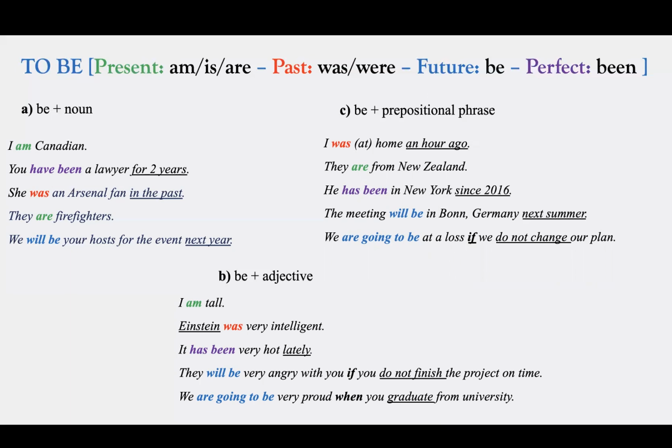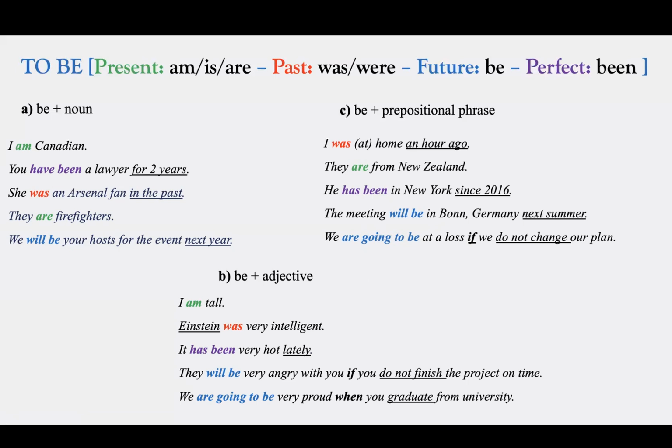It has been very hot lately. So in this case, we say it has been very hot lately because it's talking about recent process. Or they will be very angry with you if you do not finish the project on time. So again here, it says if you do not finish the project on time. So it's talking about the future condition. And that's why we need to say will be, future form, will be.